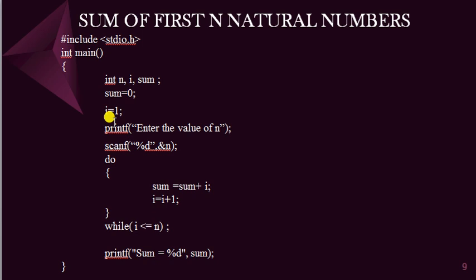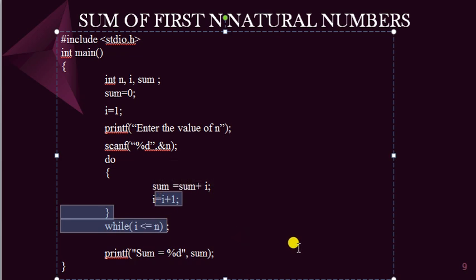We have to enter the value of n. So printf like that, then scanf percentage d, ampersand n, then do: sum is equal to sum plus I, I equal to I plus 1, then while I less than or equal to n. So here it will check the condition.